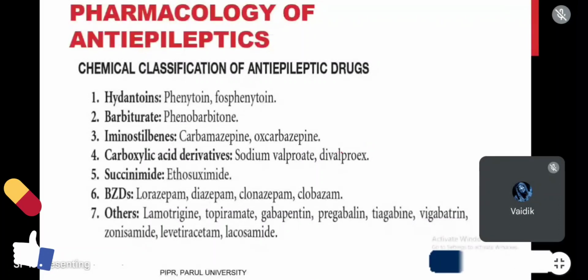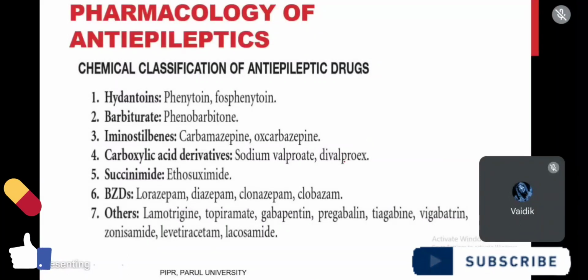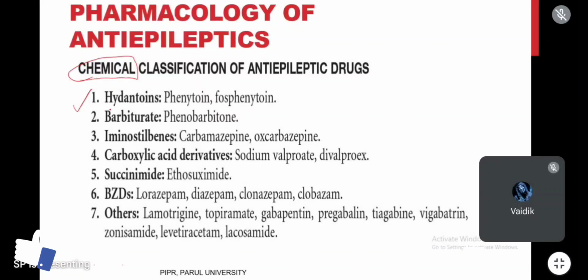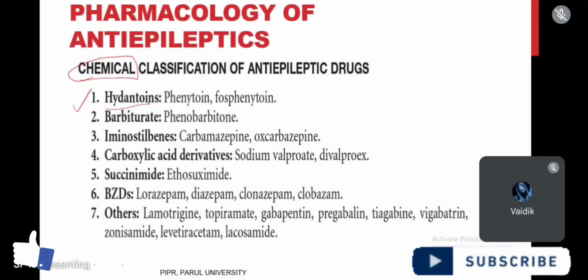In yesterday's class, I told you the examples of anti-epileptic drugs. Try to remember. This is the chemical classification, which I have taken from Shanbhag's textbook. In this, the first class of anti-epileptic drugs are hydantoins, or hydantoin analogs.